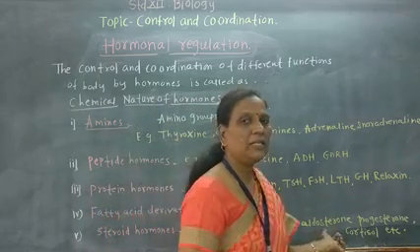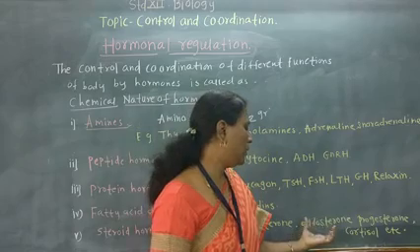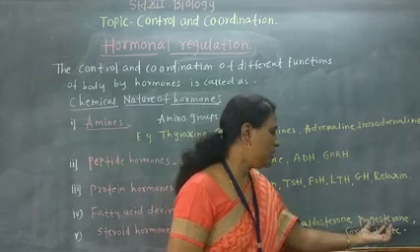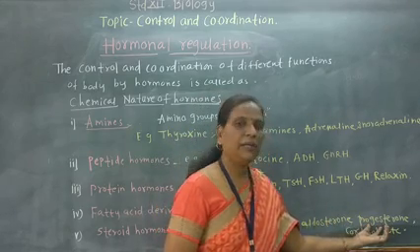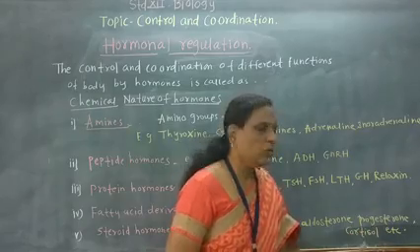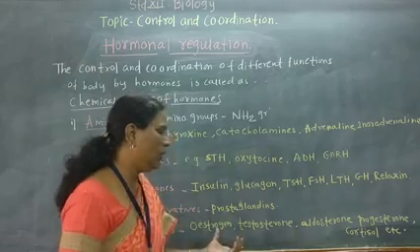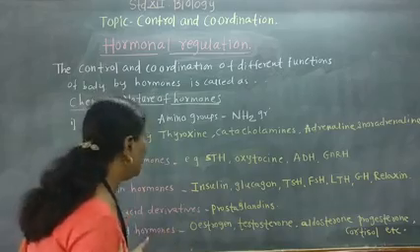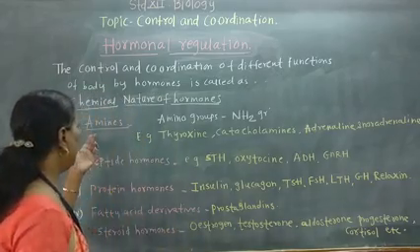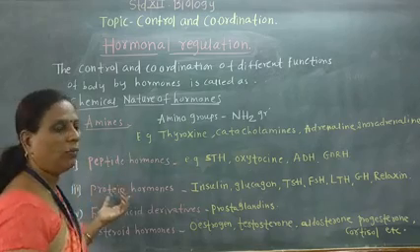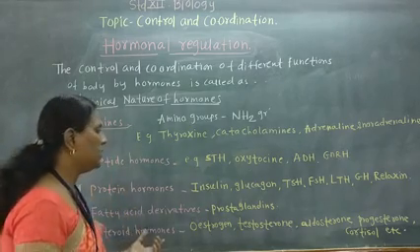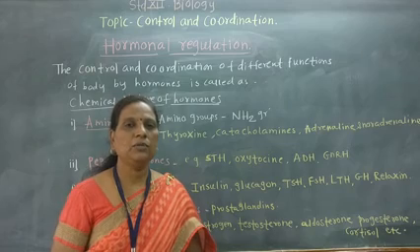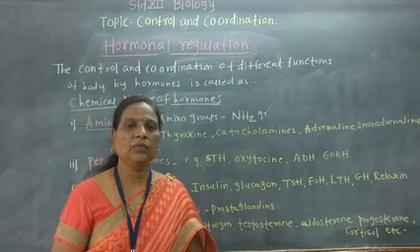Aldosterone maintains the sodium, potassium and mineral balance. Progesterone is also a hormone secreted in the ovaries, and cortisol, etc. We are going to study all the hormones and their functions one by one. So that is about the types of hormones: amines, peptide hormones, protein hormones, fatty acid derivatives and steroid hormones. Now in the next part we are going to study the action of the hormones.